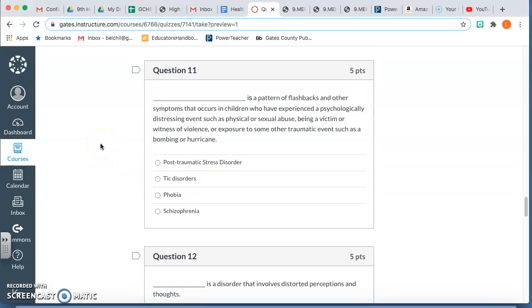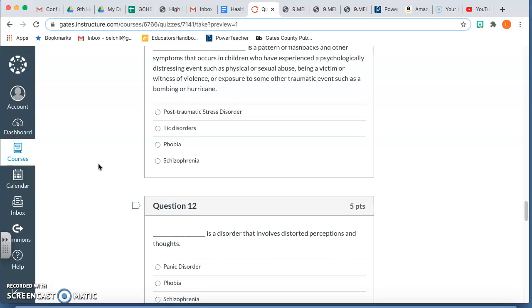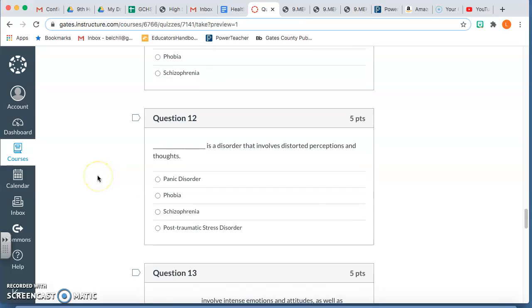Question 11. Blank is a pattern of flashbacks and other symptoms that occur in children who have experienced a psychologically distressing event such as physical or sexual abuse, being a victim or witness of violence, or exposure to some other traumatic event such as a bombing or a hurricane. Post-traumatic stress disorder, tic disorder, phobia, or schizophrenia.